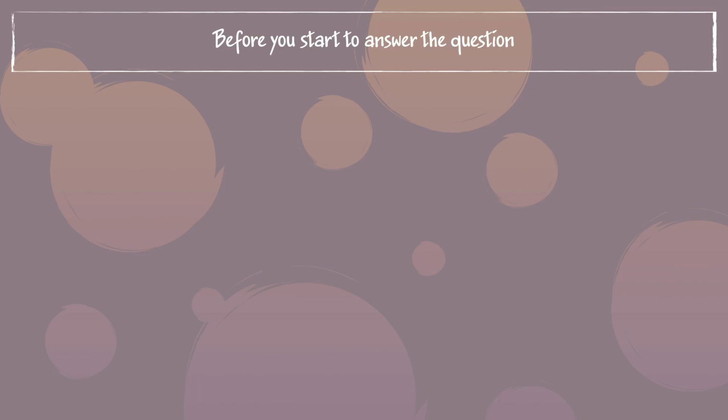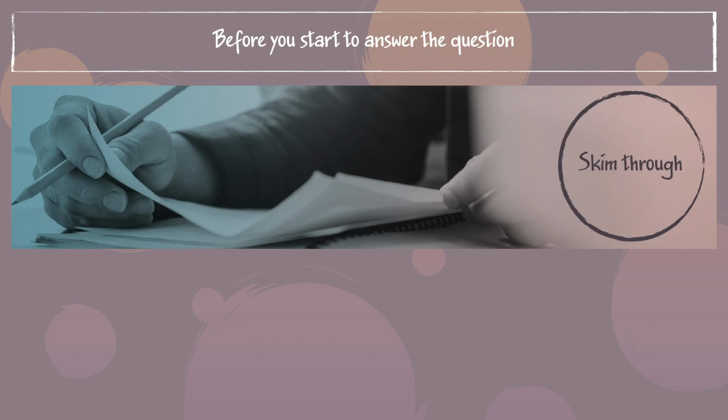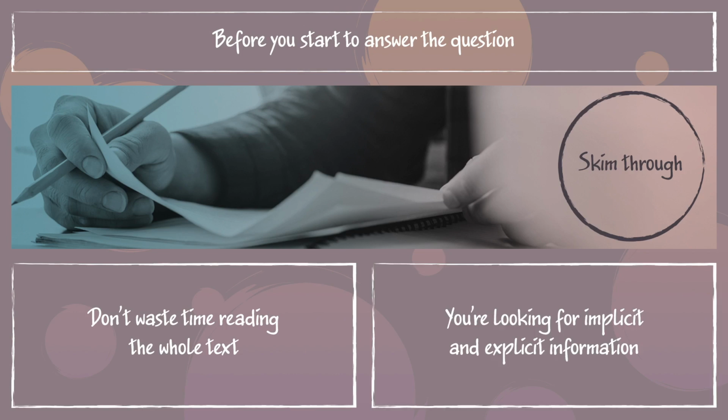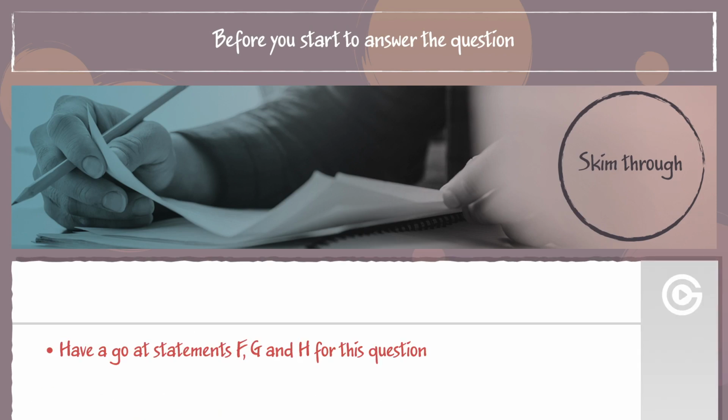Just to recap, before you start to answer the question, the best thing to do is reread or skim through the bit of the text you've been asked to focus on. Don't waste time reading the whole text at this point, and remember you're looking for implicit and explicit information. Now, why not have a go at statements F, G, and H for this question on the attached AQA-style paper, or practice this type of question with another exam paper. Good luck!